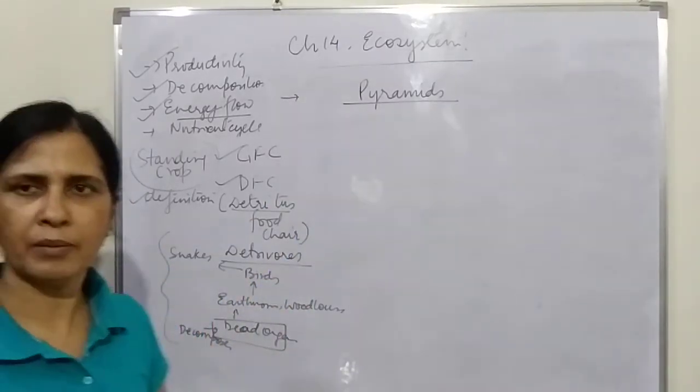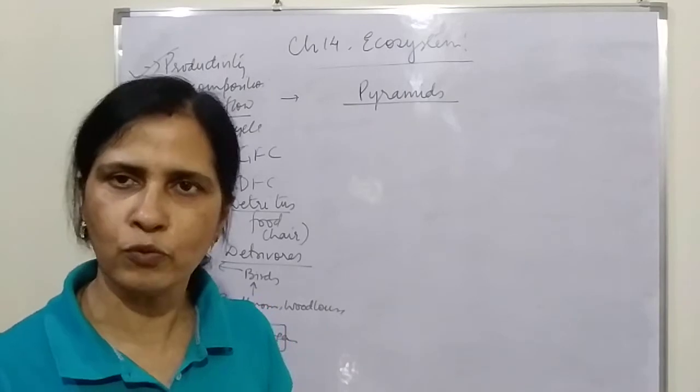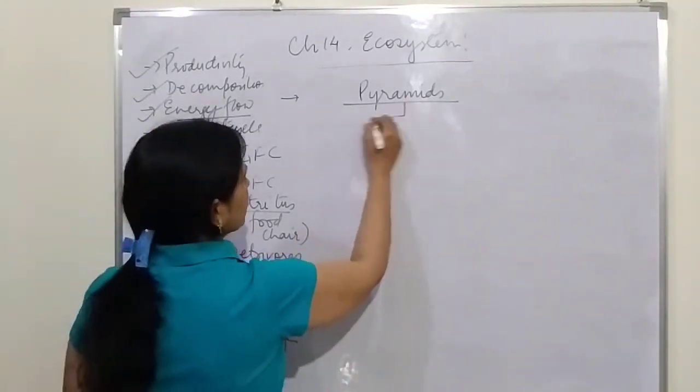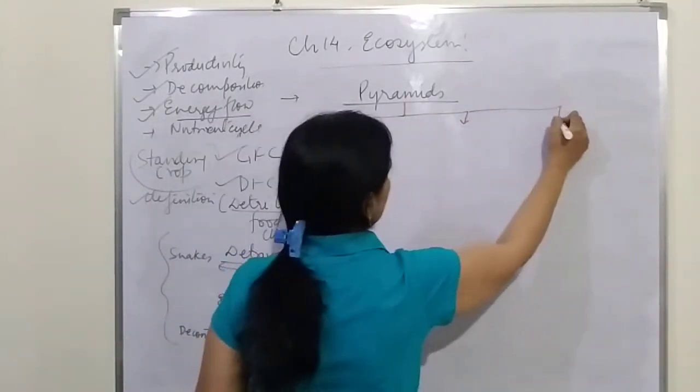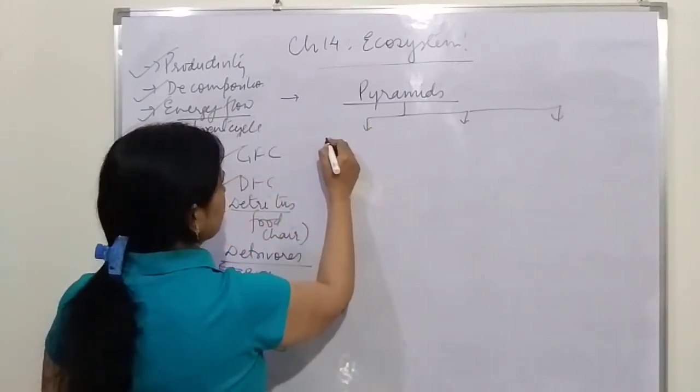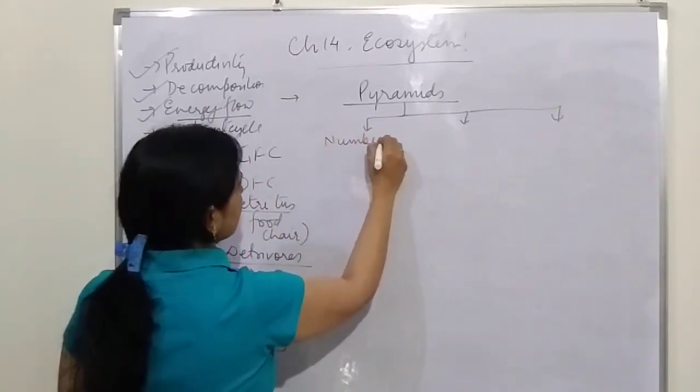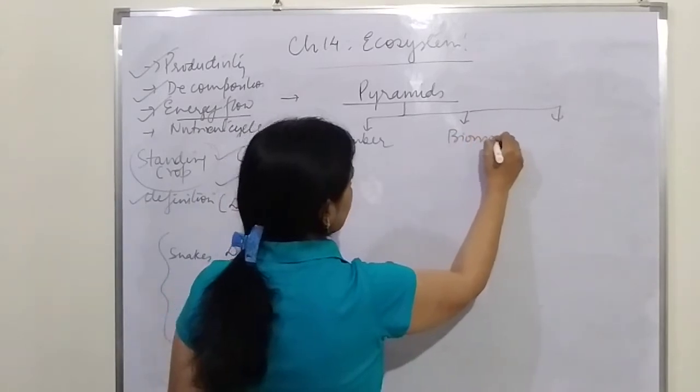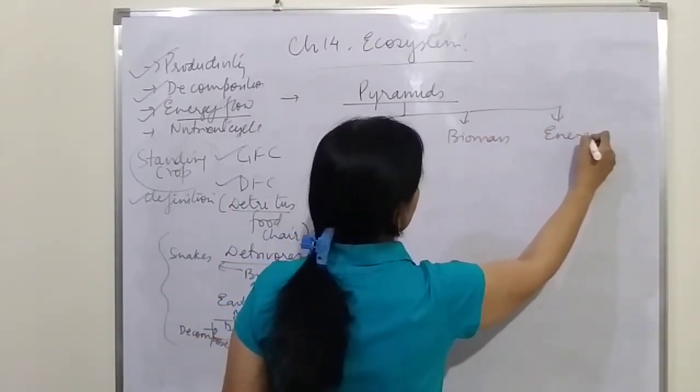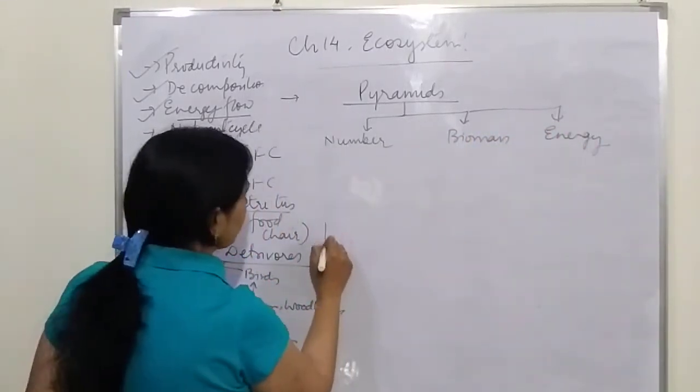What is a pyramid? Pyramids are the graphical representation of the food chain. You have all read the pyramids, so very quickly we'll revise. There is pyramid of number, there is pyramid of biomass, and there is pyramid of energy. There are three different categories of pyramid. Let us talk about the pyramid of number.